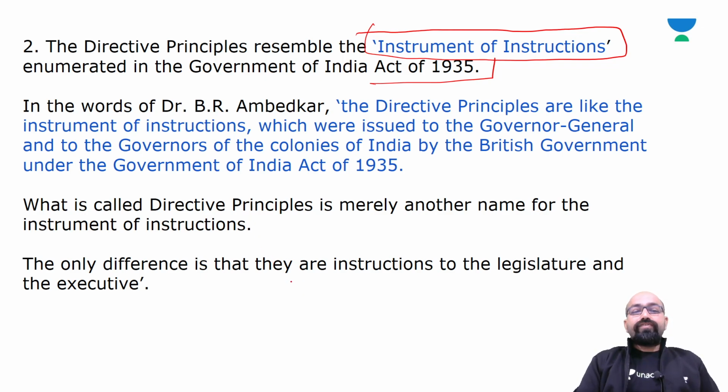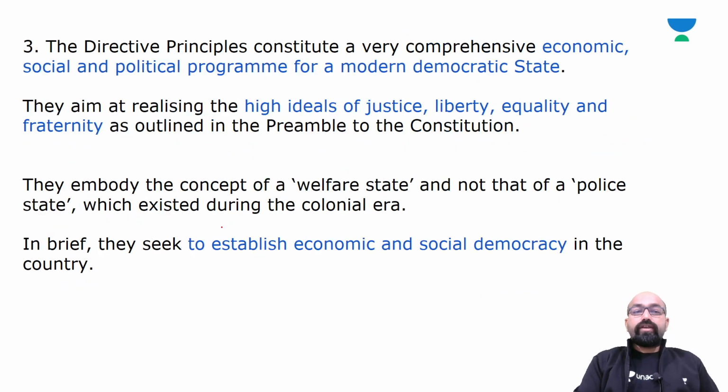Now the only difference is that they are instructions to the legislature and executive. The next point is that the directive principles constitute a very comprehensive economic, social, political program for a modern democratic state.